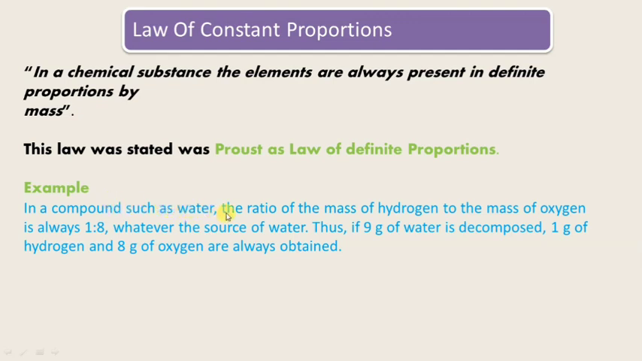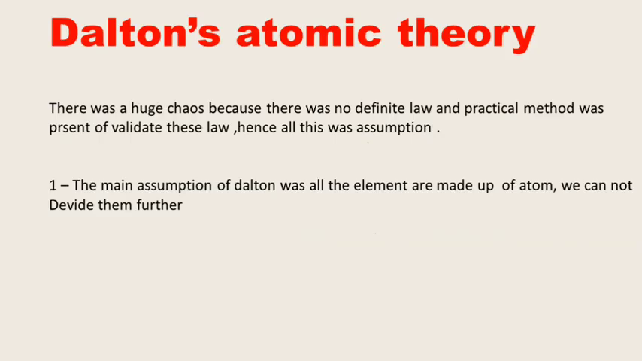In water, the ratio of the mass of hydrogen to the mass of oxygen is always 1:8, whatever the source of water. Thus, if 9 gram of water is decomposed, 1 gram of hydrogen and 8 gram of oxygen are always obtained. So let's move to the next topic, that is atomic theory.